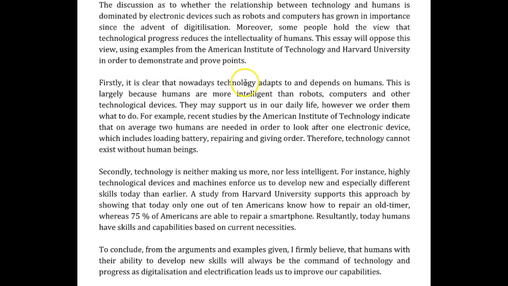Firstly, it is clear that nowadays technology adapts to and depends on humans. That noise was my dog, by the way.